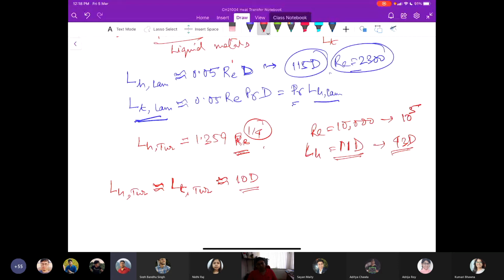So if you had a graph like this, this is my x by d and this is my Nusselt number, either based on the thermal or the hydrodynamic entry.